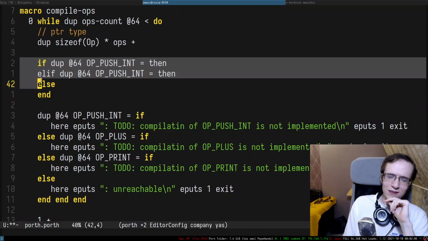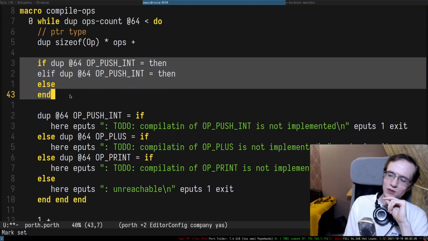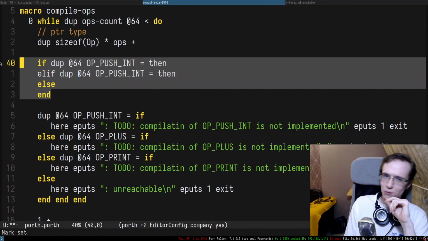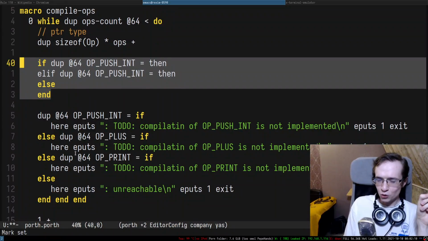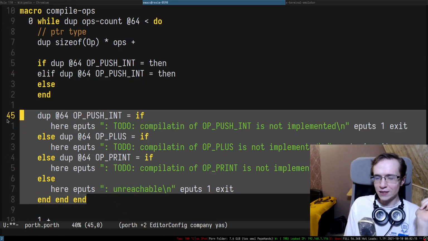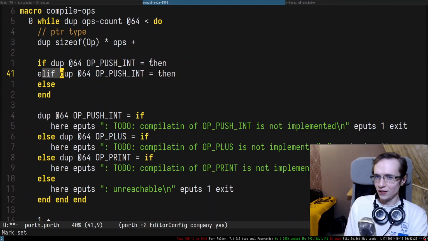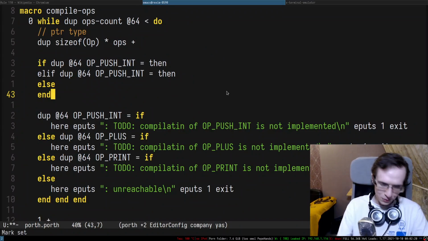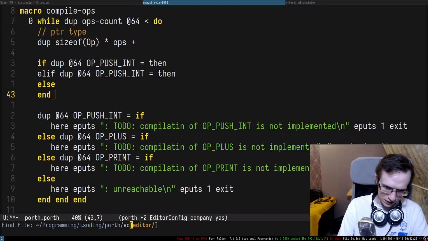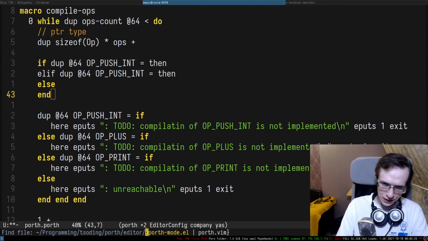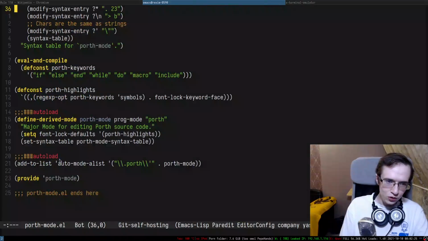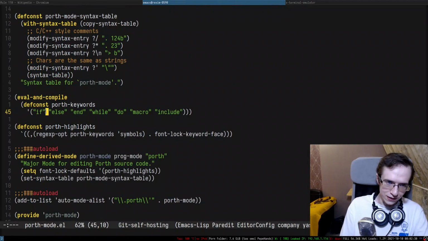But re-implementing it like that probably will take some time, so I don't really want to spend that much time on today's stream on doing this thing. So maybe for now we're gonna just roll with this trail of ends, but then later I'm gonna implement elif and then. Right, I might as well actually go to the editor and add new keywords in here so we can at least see them.